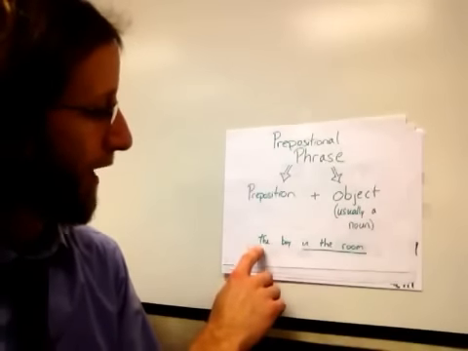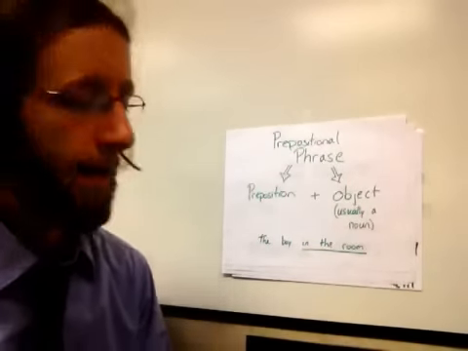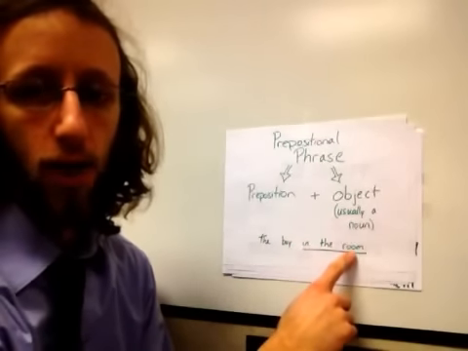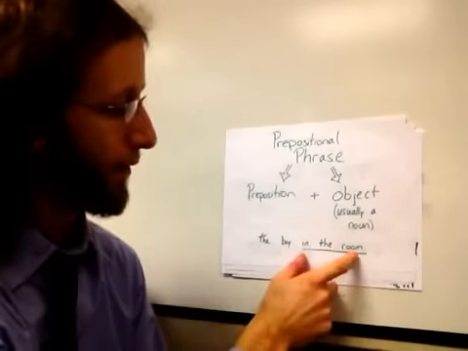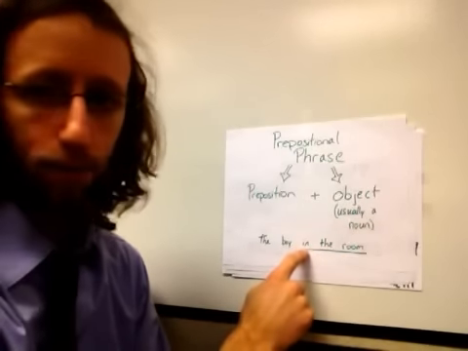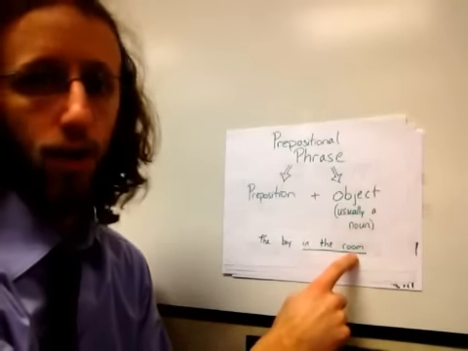So in this case, the boy in the room is our prepositional phrase, and in is our preposition, and room would be our object or our noun. So this is only a phrase. There's no subject, there's no verb. It just contains a preposition, a string of words that usually ends with our object or noun.